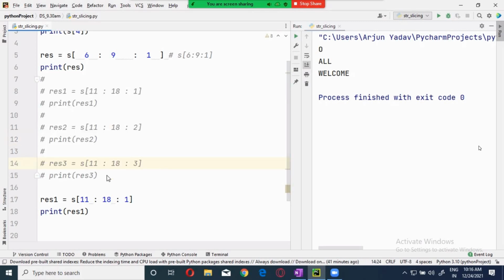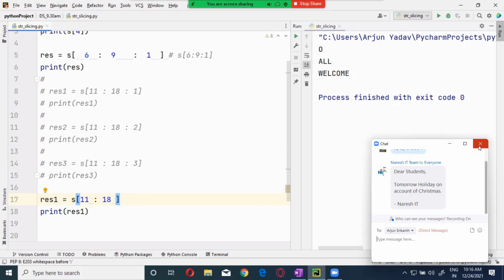Okay. Now, here, if I'm not giving that one, what will happen? Will it raise an error? No, it will not raise an error. By default, it will take it as 1. Now, try to understand this, guys. When the step is not given, then default step is +1.